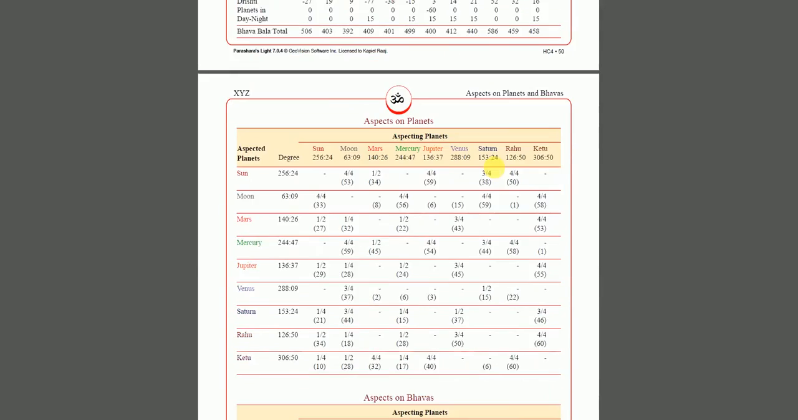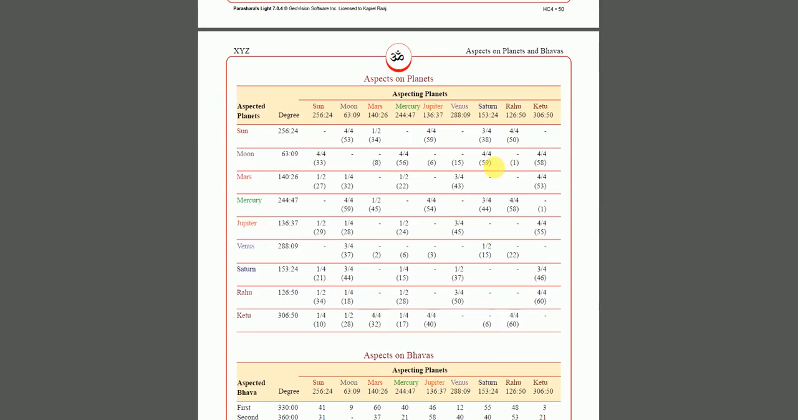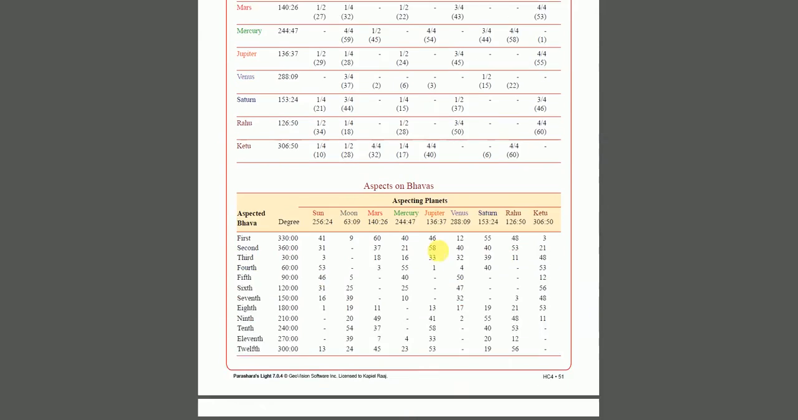Then we skip to this part. It's showing you how much aspect the sun has on moon and Mars. Each planet is showing like 1/2 an aspect, 1/4 of an aspect, 3/4 of an aspect. This is something that even I don't use as much.